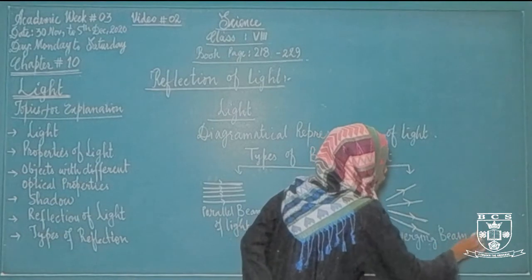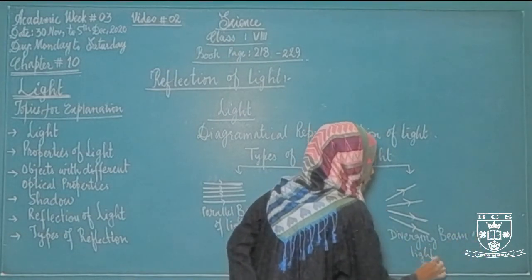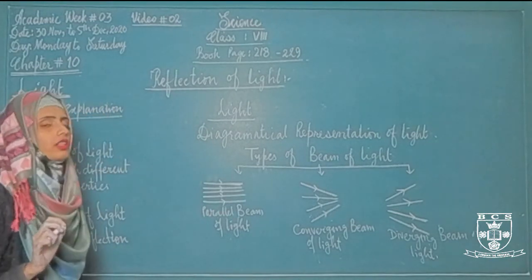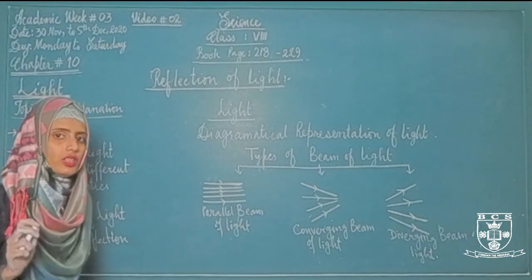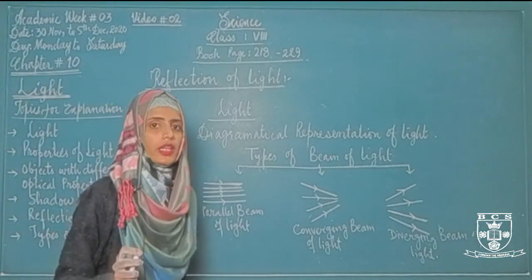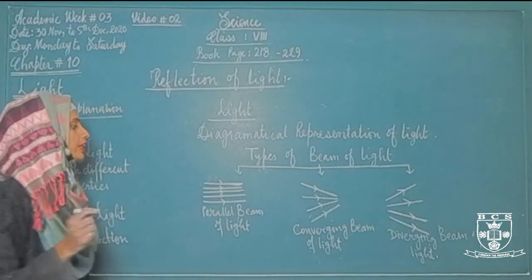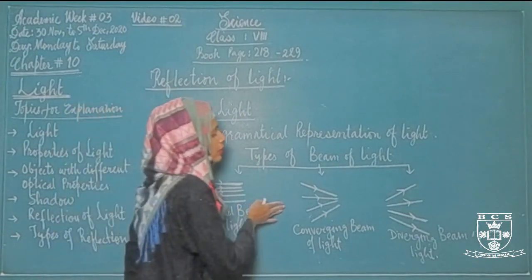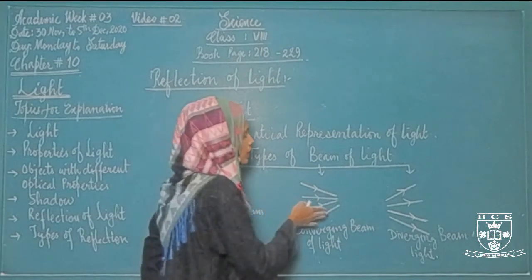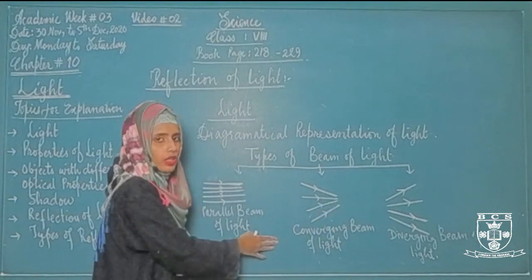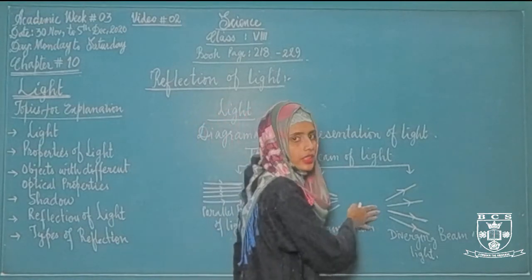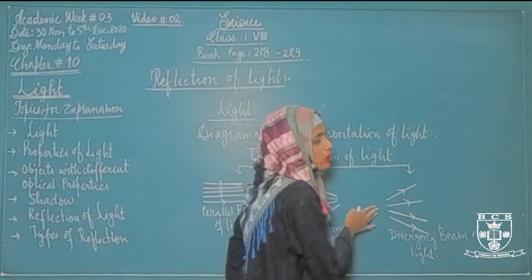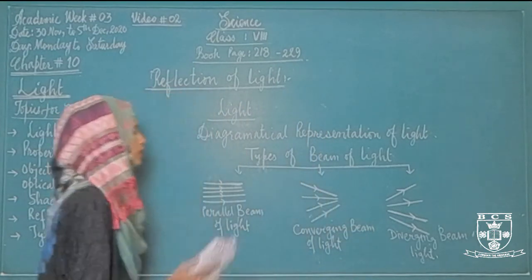So what we have discussed in diagrammatical representation of light: light is diagrammatically represented in the form of ray. When there is a bundle of rays, then it is called beam of light. And there are three different types of beam of light. If the light rays are traveling parallelly, then this is called parallel beam of light. But if the light rays are collecting or meeting or converging at one point, then these beams of light are called converging beam of light. When the light rays are emitting from one source but scattered in different directions, then these beams of light are called diverging beam of light.